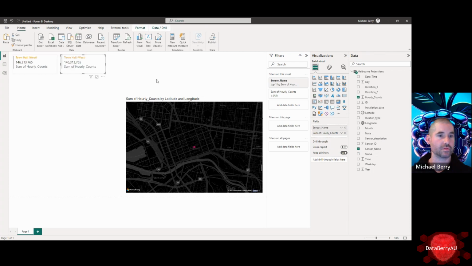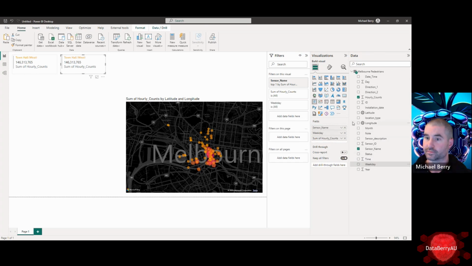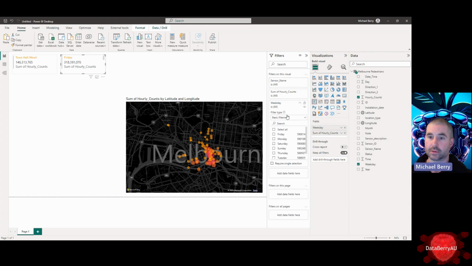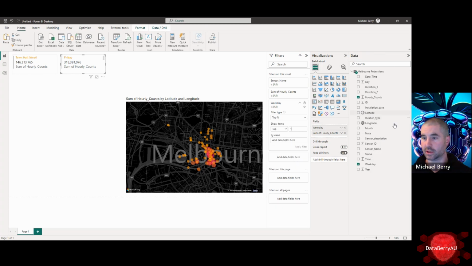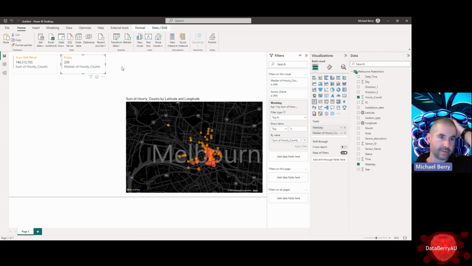And then this time, what should we have a look at? I think we just do the weekday. So you've got to turn off that one. Just put top N for this. Once again, we'll do the sum of hours. So that's Friday, but let's actually have a look at what the median is. So the median amount of traffic for those hourly counts is 209 on a Friday.